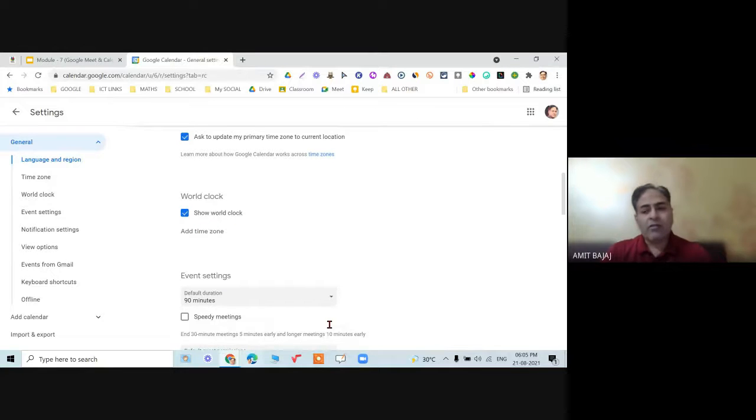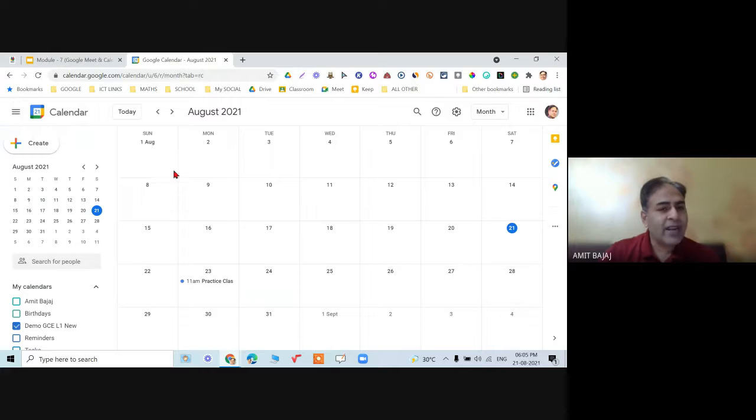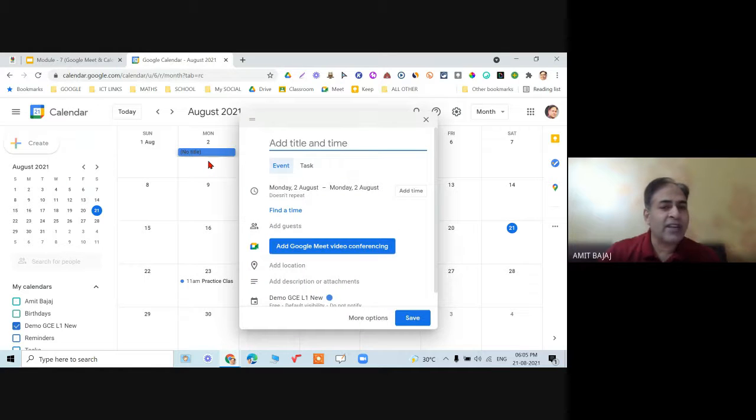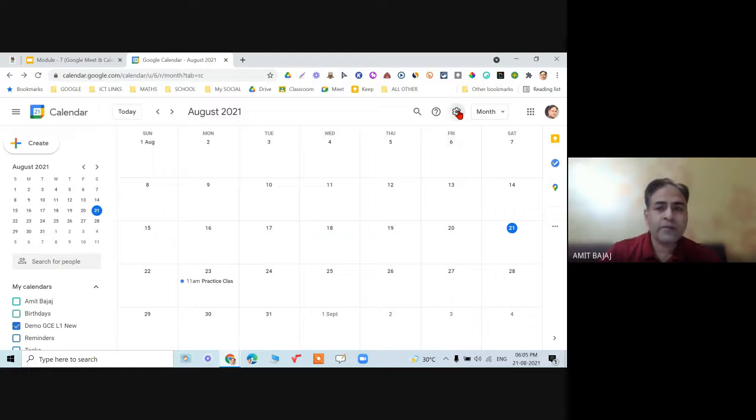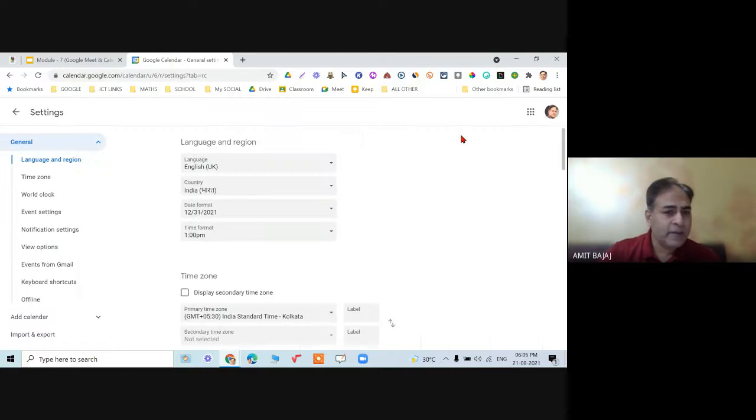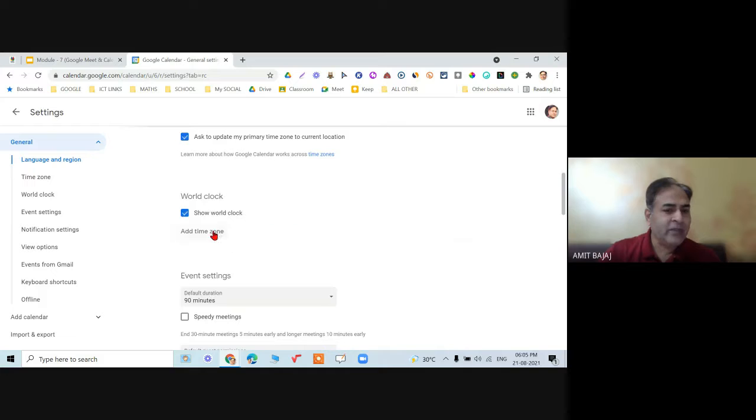World clock, because now we are working globally, right? So we are now connecting people who are working from US or Canada or say any other country. So what exactly is the time zone? What time is there when it's 5 p.m. over here? So what is the time over there? That can always be shown when I start creating my calendar. So again, options are there. You can easily verify and check them out. So settings is important, and time zone, the world clock.